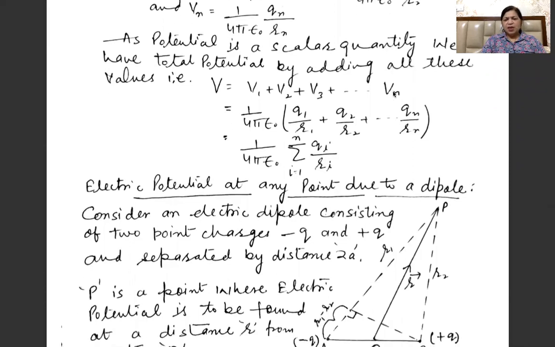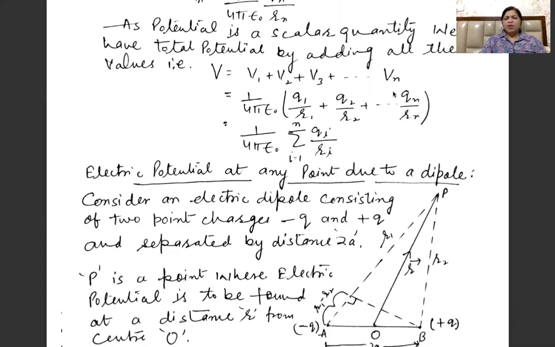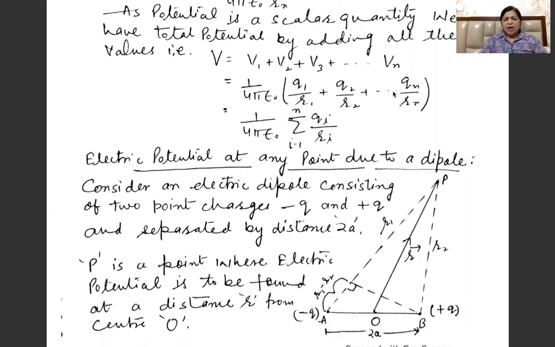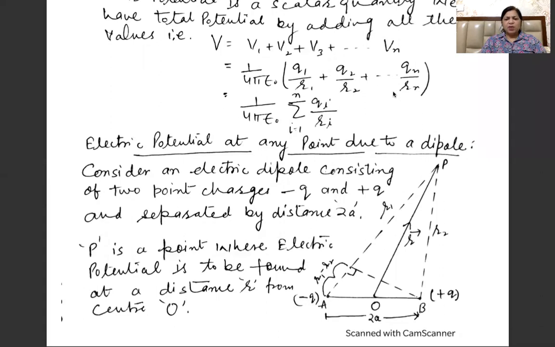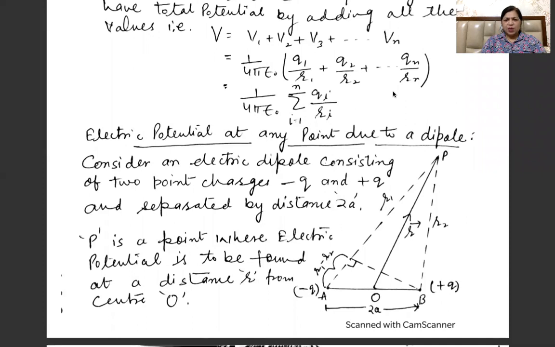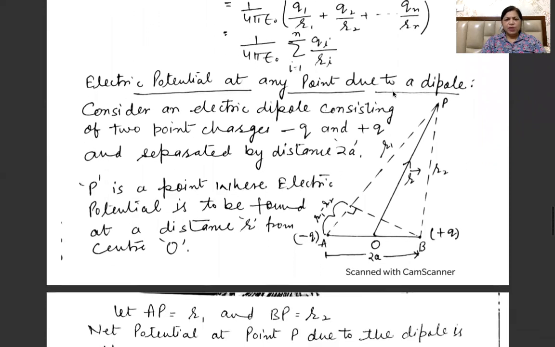So by inserting all the values, we will have V equal to 1 by 4 pi epsilon naught times Q1 by R1 plus Q2 by R2 plus Qn by Rn. By putting the summation sign, we can write the result as 1 by 4 pi epsilon naught summation, i varies from 1 to n, Qi by Ri. So this is the formula we can use for calculating the total potential because of a group of charges.